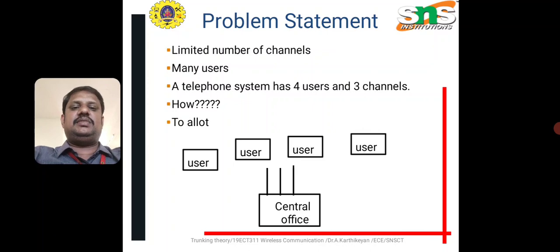These are some examples. The telephone system has 4 users and 3 channels, so how is it possible? These are the important things in the problem statement.